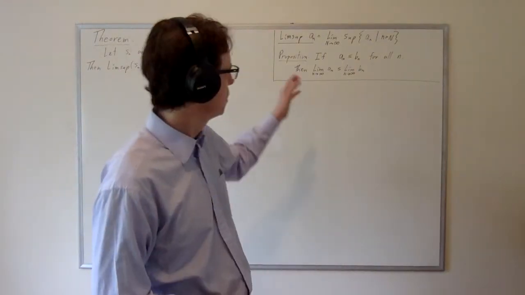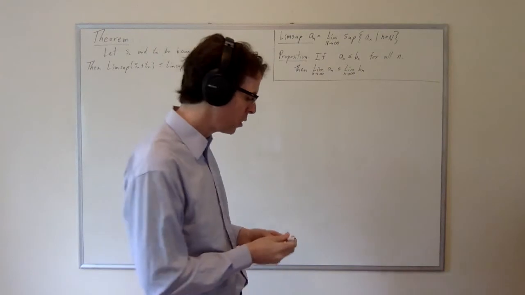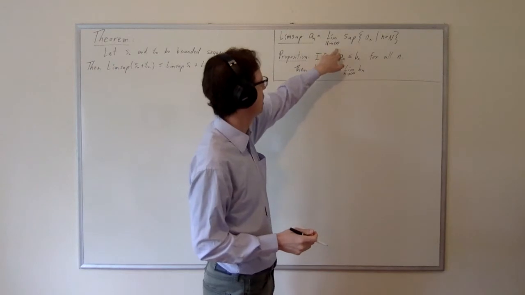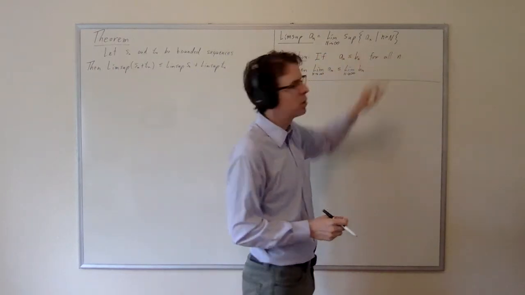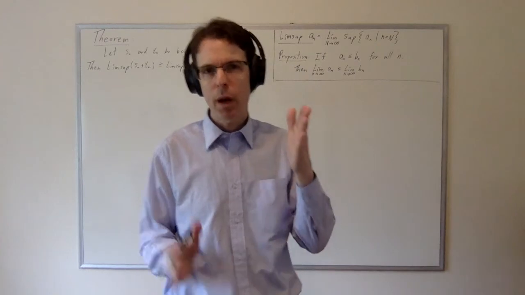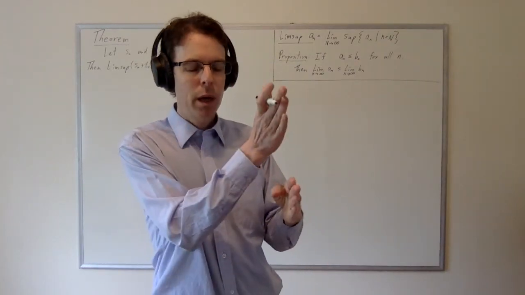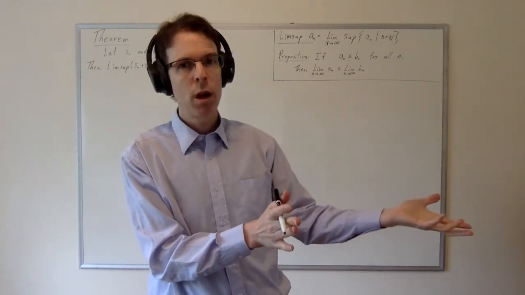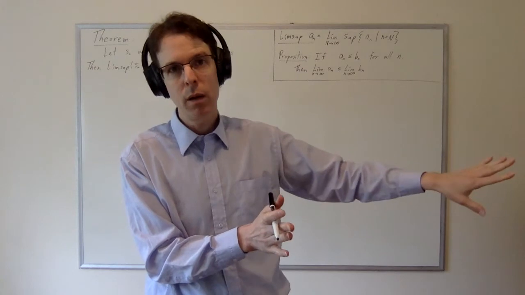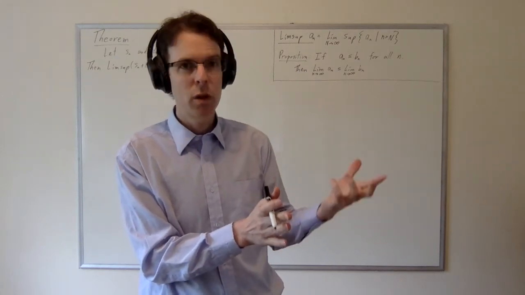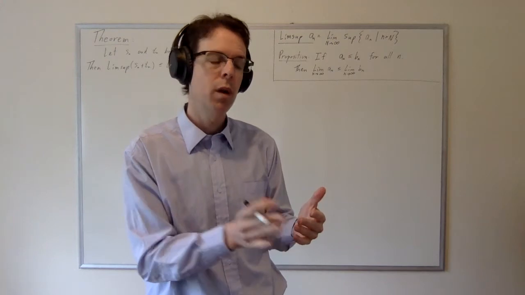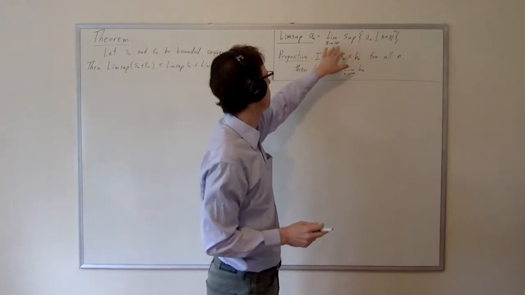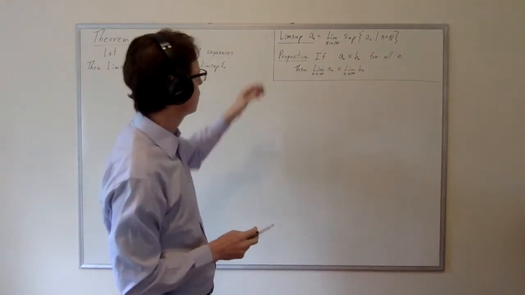Before we get to the theorem, I want to remind you of a couple of things that we already know. We know the definition of the Limsup. The Limsup of a sequence a_n is the limit as capital N goes to infinity of the supremum of the tail of that sequence. So you want to think about cutting off the sequence by identifying a point capital N and then taking the tail, everything after that value capital N. Take the supremum of all of the values of the sequence in that tail, and then what you get is a single number that depends upon capital N. It depends where you cut it off. And so then you let capital N go to infinity, and you take the limit of all of these suprema. So that's what the Limsup means.